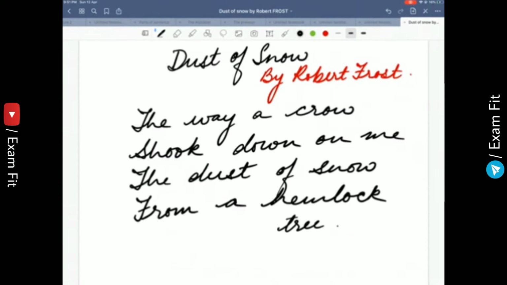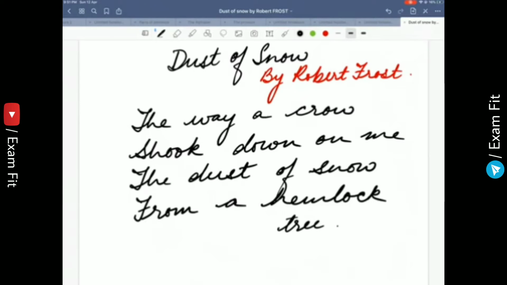In Dust of Snow, Frost actually tries to change people's negative thoughts and beliefs about certain animals and things. The crow and the hemlock are associated with negativity and doom, but they help to elevate the poet's sad or melancholic mood. On a winter's day, he was walking under a hemlock tree when a crow shook down some snow on him, which fell like dust of snowflakes. That cheered him up and saved the rest of the day for him.